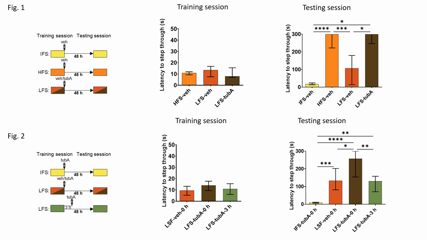In figure number 1, the animals were trained and immediately after injected with vehicle or Tubastatin A intraperitoneally. It is observed that the latencies of the training are low and similar to each other. In the test, a low latency is observed for the immediate foot shock group and a maximum latency for the high foot shock group. When the low foot shock groups are compared, the one administered with Tubastatin A shows a higher latency, similar to high foot shock. We conclude that Tubastatin A has a memory facilitating effect.